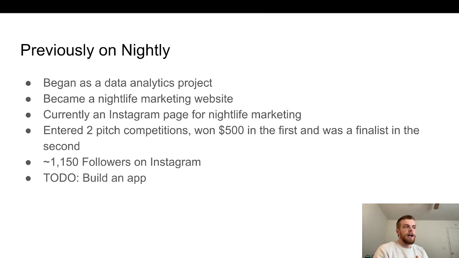The goal I was trying to figure out, the behavior change, is what would be the interface that would get people interacting with each other, interacting with the bars, whether it's saying something about the bar, saying something about events, as well as being able to show whether or not people are going to these events.